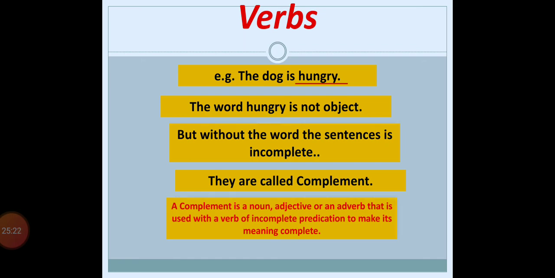Are you getting me? Loudly is not the object of the verb. It has become the complement of the verb in the intransitive type of verb. I hope you understand it. For better understanding, refer to your book and refer to the video again and again. Go through the video once or twice again, so that in the next video we can solve the exercises given below, and along with that we will see the next part. One small part of the lesson is remaining, that is finite and non-finite verb, that we will continue in the next video. Okay, thank you so much.